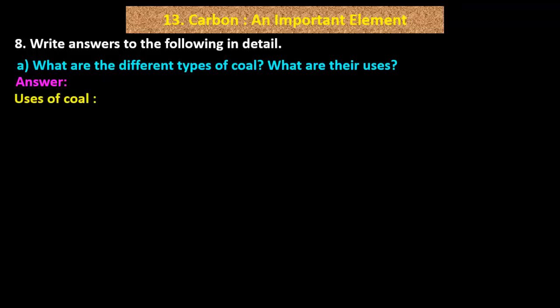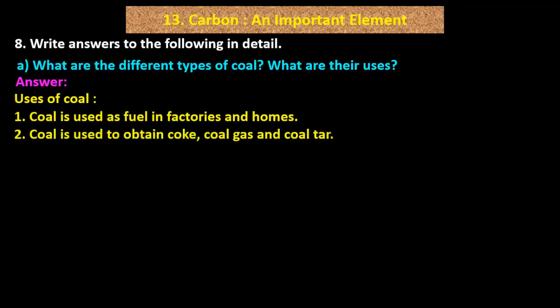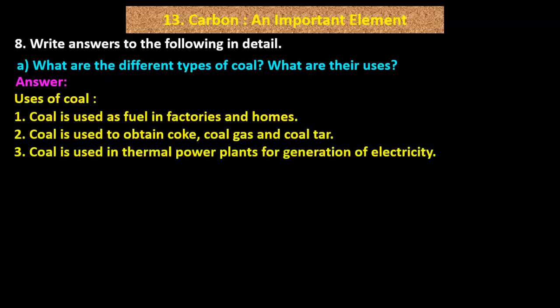Now, uses of coal. 1. Coal is used as fuel in factories and homes. 2. Coal is used to obtain coke, coal gas and coal tar. 3. Coal is used in thermal power plants for generation of electricity.